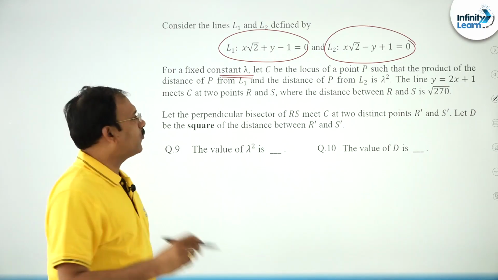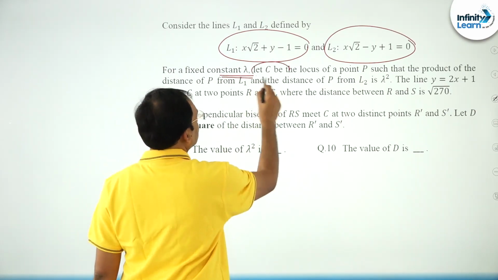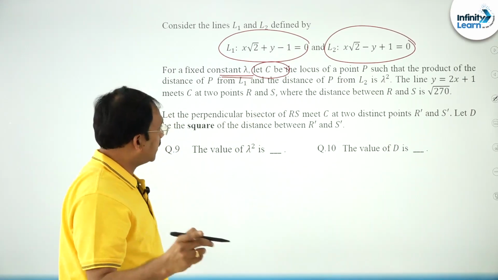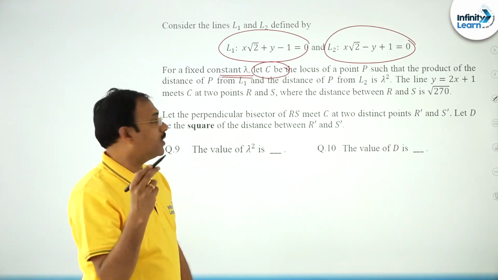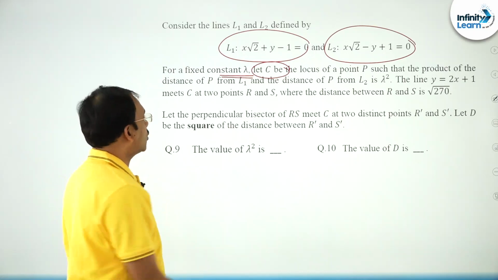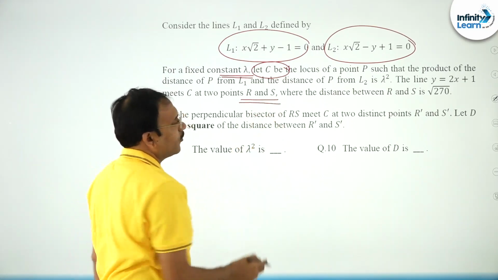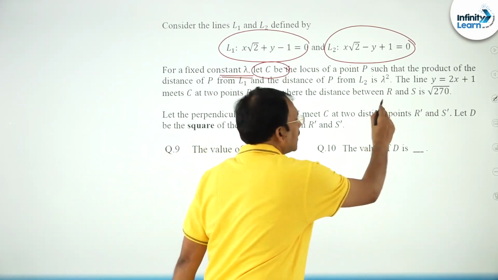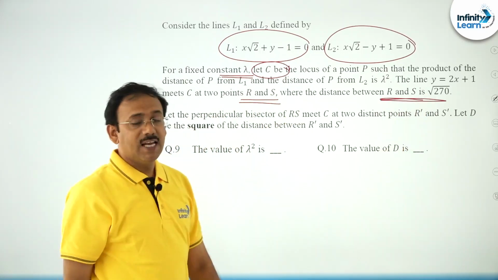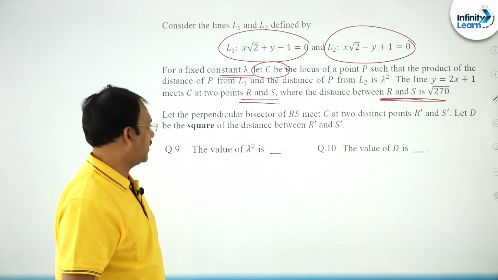So first of all you have to find the curve C, that is step 1. The next, the line y is equal to 2x plus 1 meets C at 2 points R and S, where the distance between R and S is given. It may be helpful to find the locus completely.